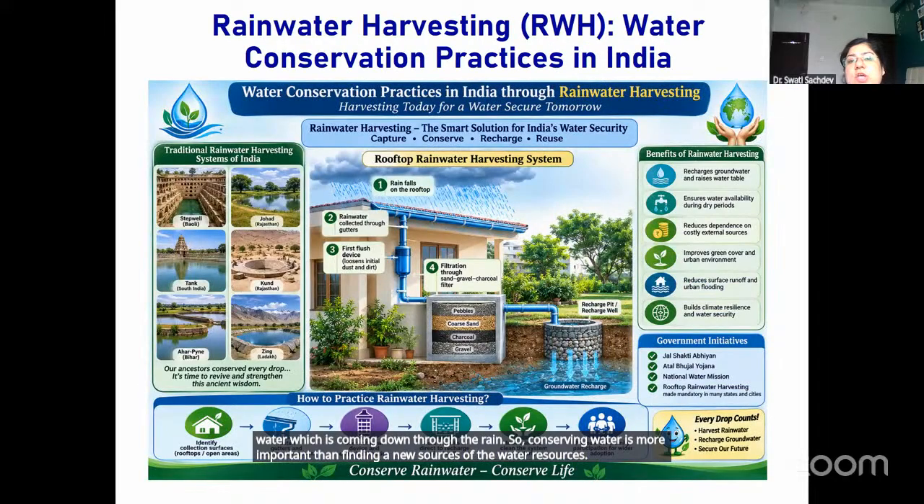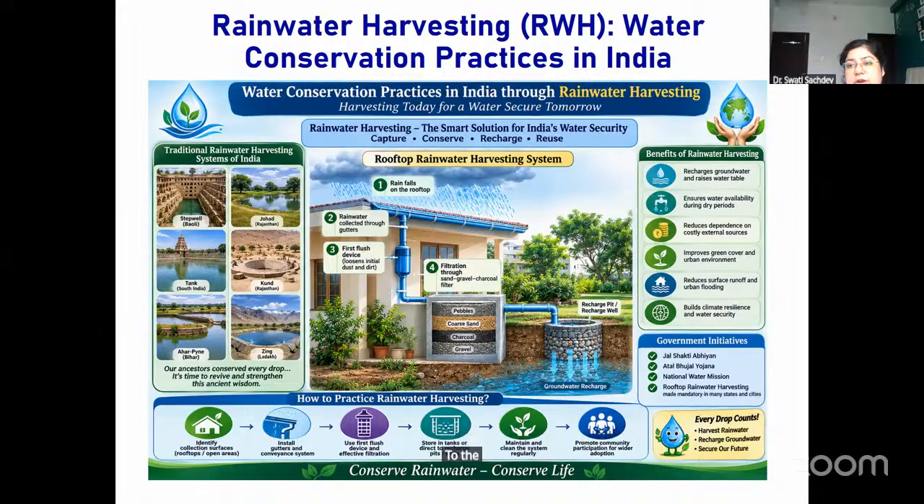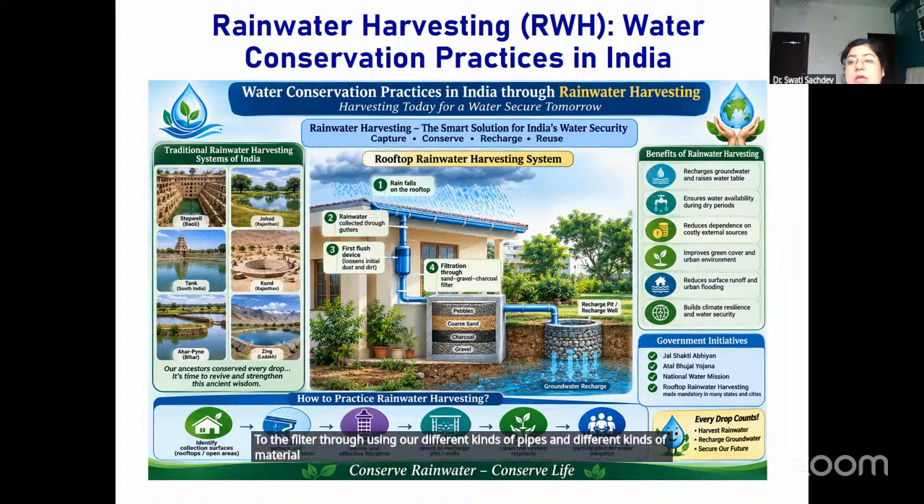As we were talking about the rainwater harvesting system, it's a system where we first of all capture the rainwater which is falling on the ground surfaces or on the rooftop. After capturing, this water is passed through a filter, using different kinds of pipes and different kinds of material like pebbles and sand. This filtration helps in removing the dirt and other contaminants present in the rainwater.